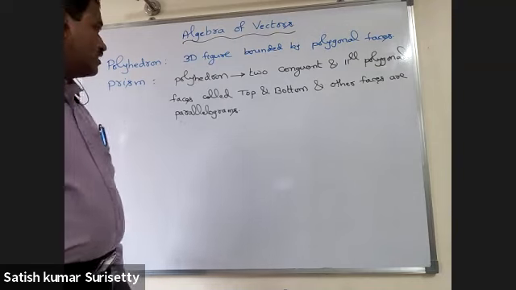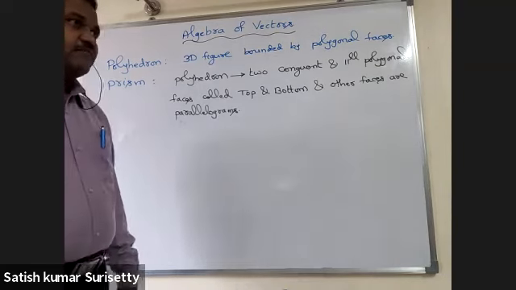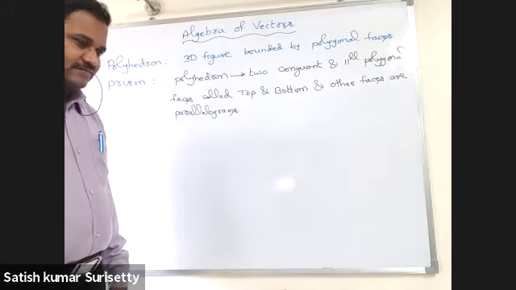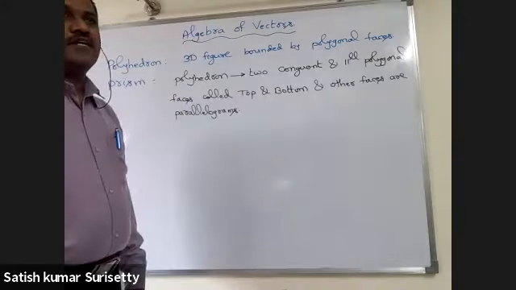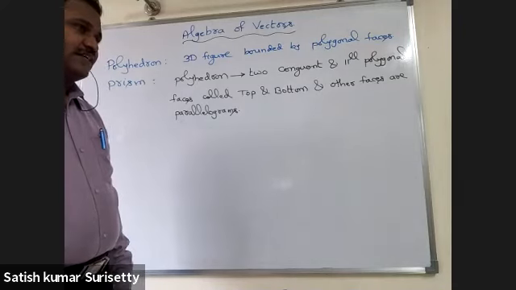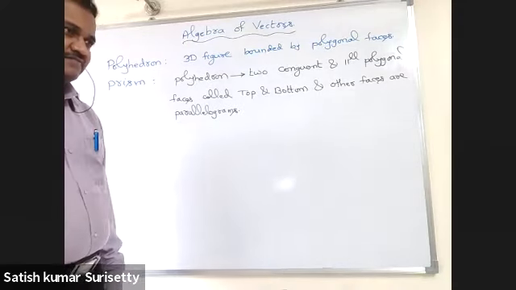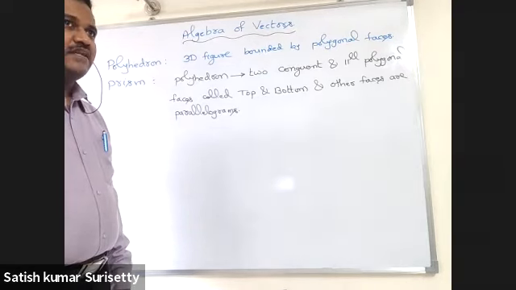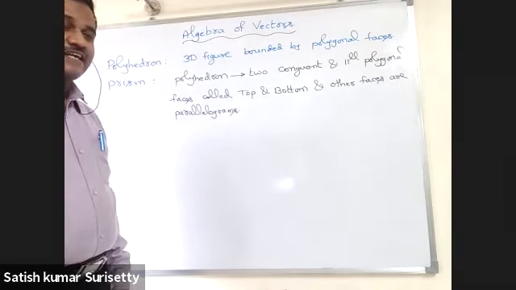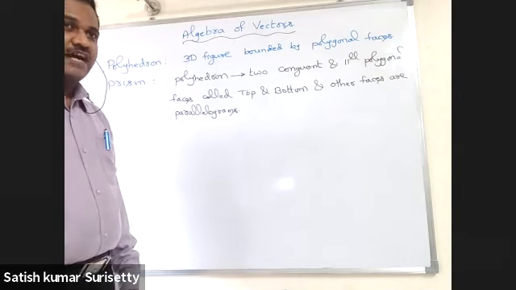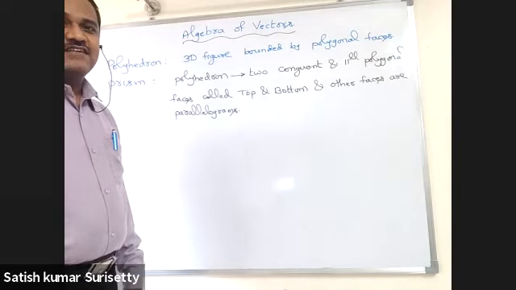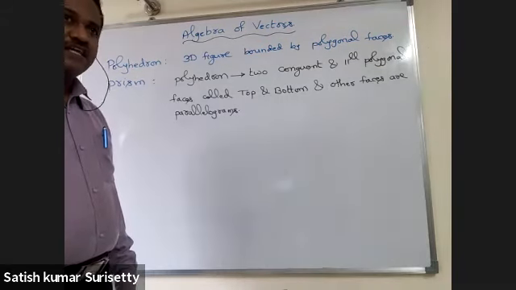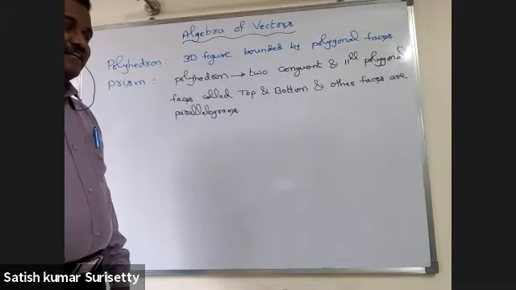Whenever we use the word right, it means the top and bottom are exactly one above the other. Like in your school level, you have studied right circular cone or right cylinder. Even though the word right is not given, we still consider it a right circular cone.